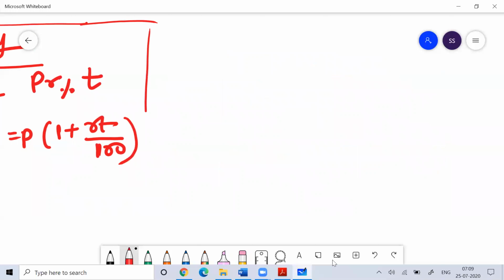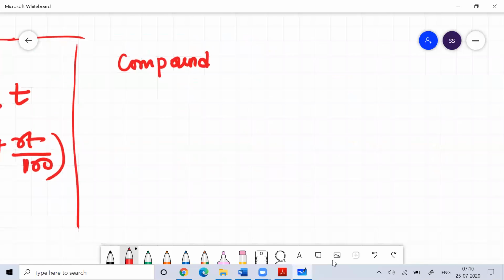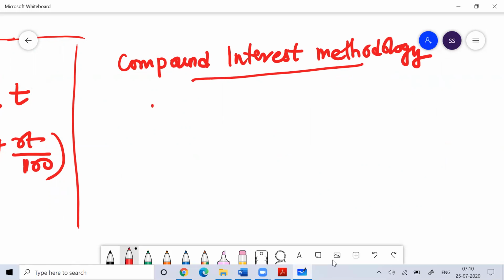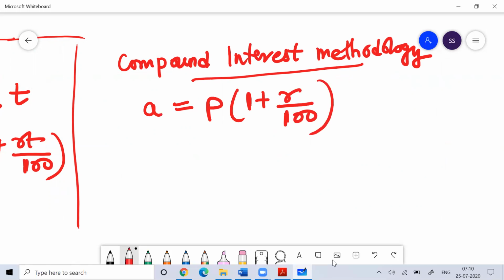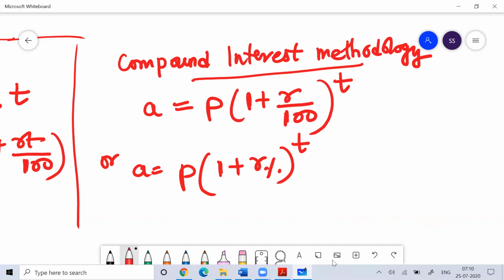Now going further, if I talk about compound interest methodology to solve the problem, the formula you need to use is amount is equal to principal times 1 plus R by 100 to the power T, or you can use the formula amount is equal to principal times 1 plus R percent to the power T. So you can use this formula to get the answer.